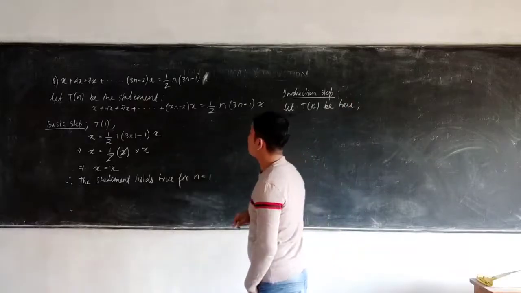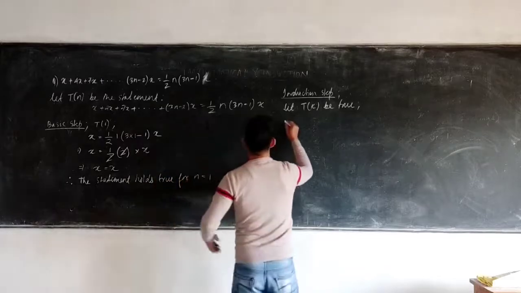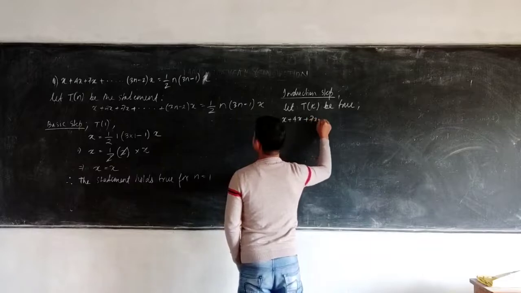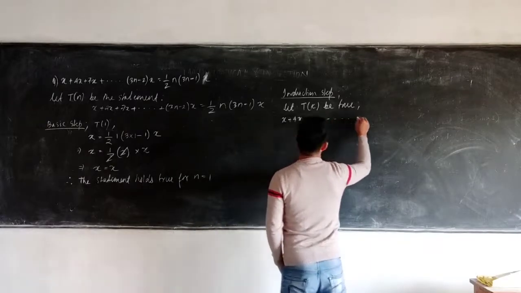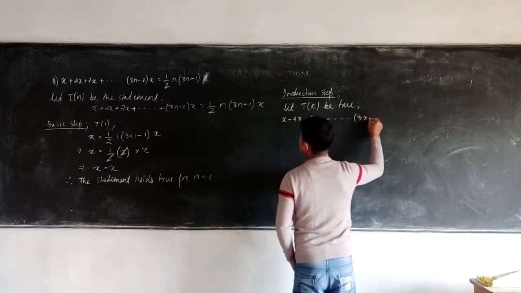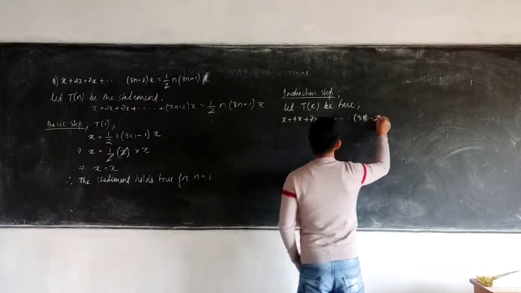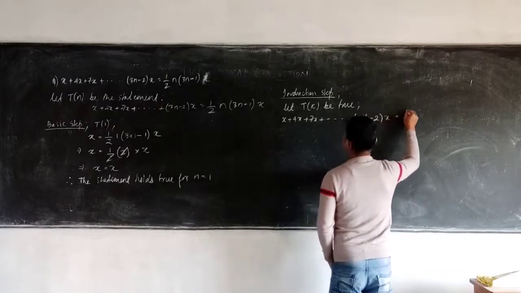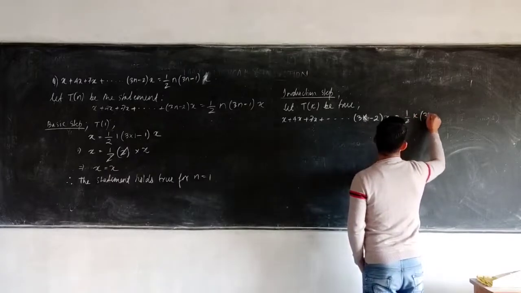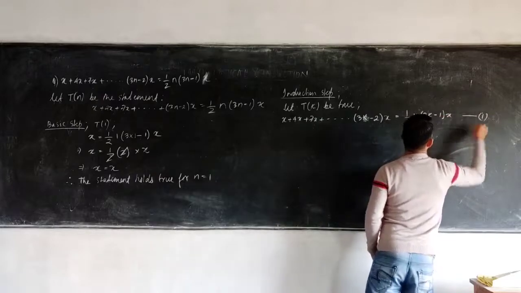Okay, so Tk being true means in place of n, I'll replace the value by k. So the statement changes into x plus 4x plus 7x plus dot dot dot, and then 3k minus 2 into x will be equal to half into the value of n, which is k, 3k minus 1 into x. So let this be equation 1.